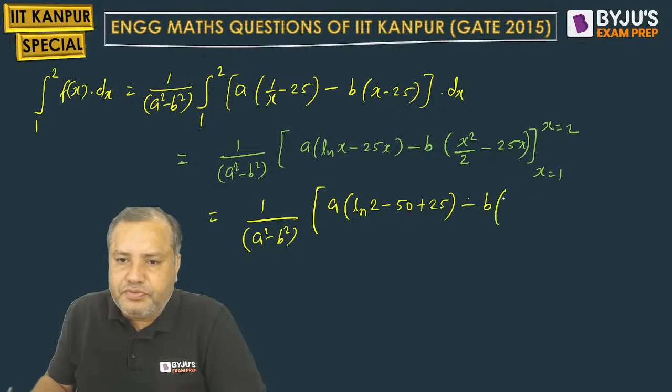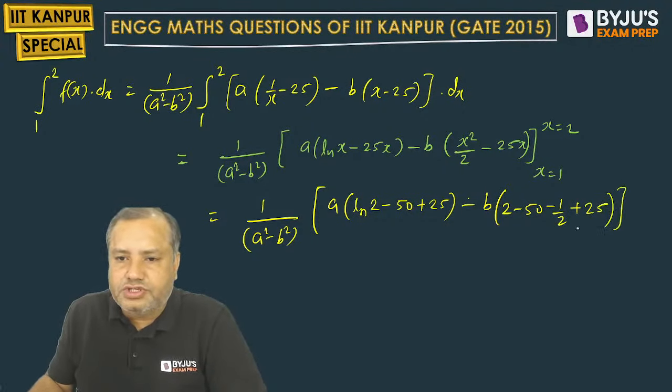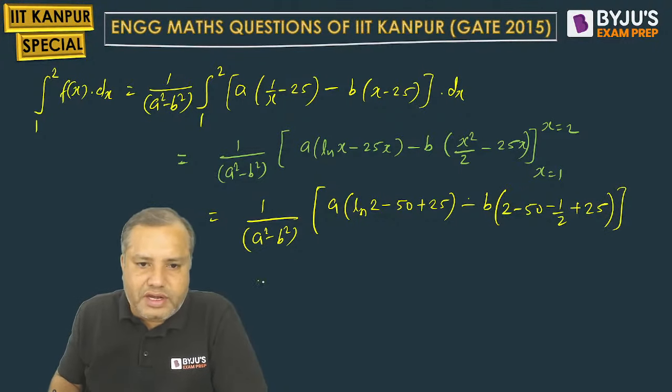Then minus b, put upper limit here. So 2 square is 4, 4 by 2 is 2, 25 into 2 will be 50. Now it's the turn for lower limit. So lower limits minus 1 by 2. Lower limits minus and this minus will be plus 25. So students, it's an opportunity for you to calculate this.